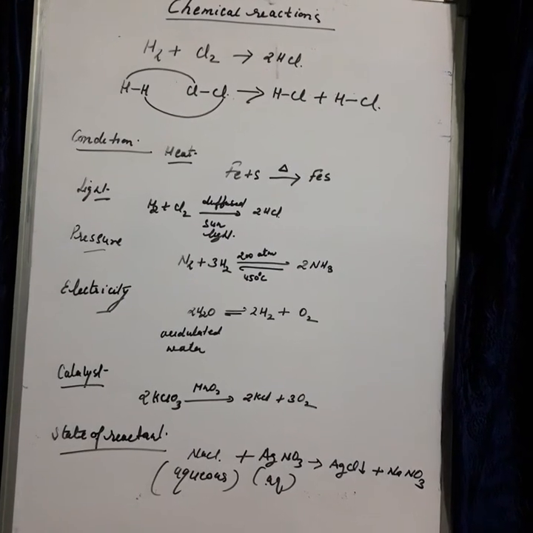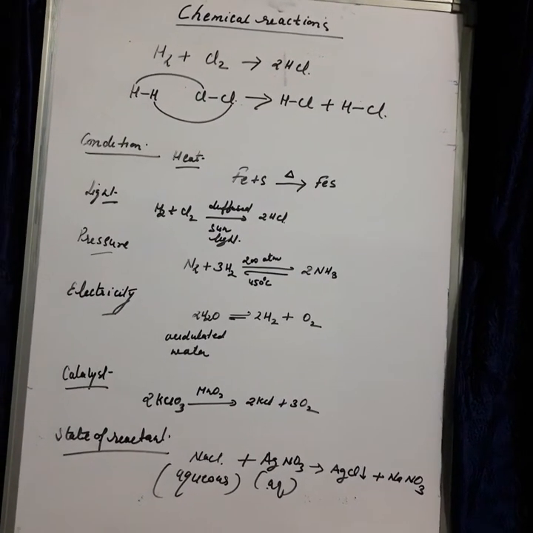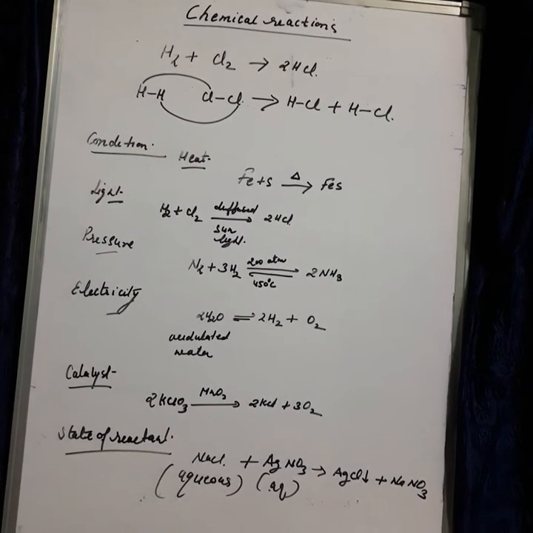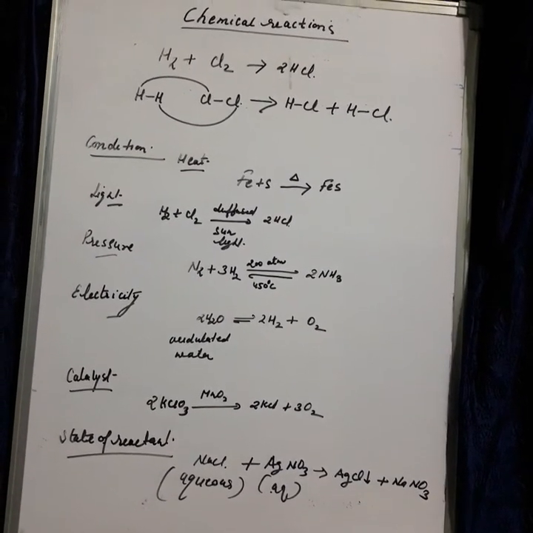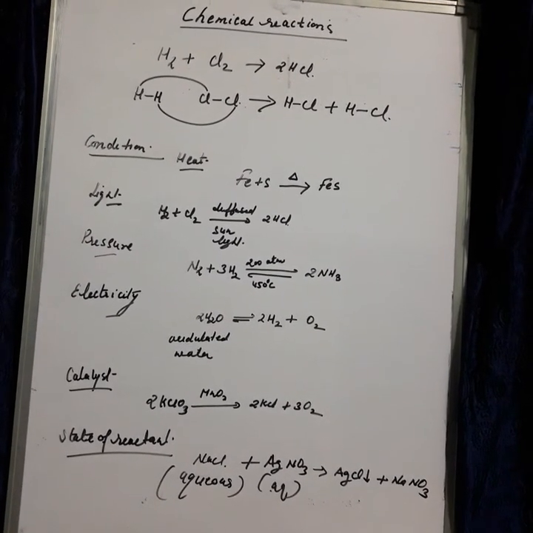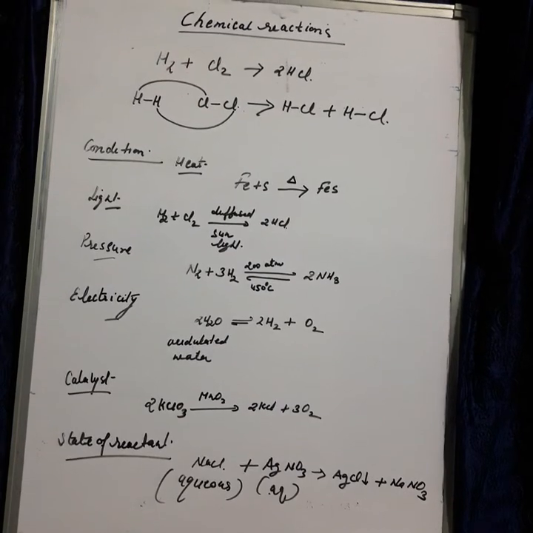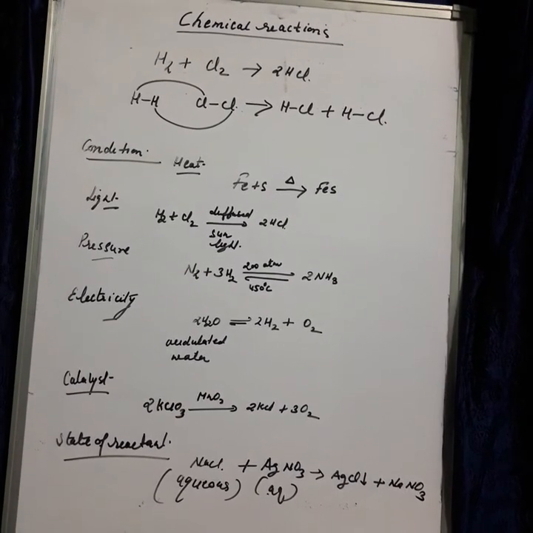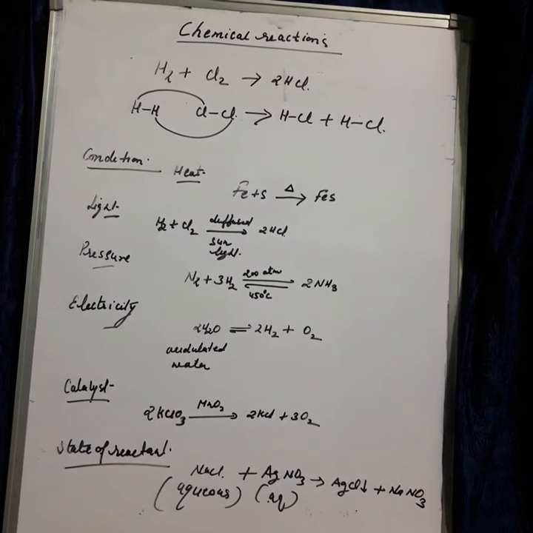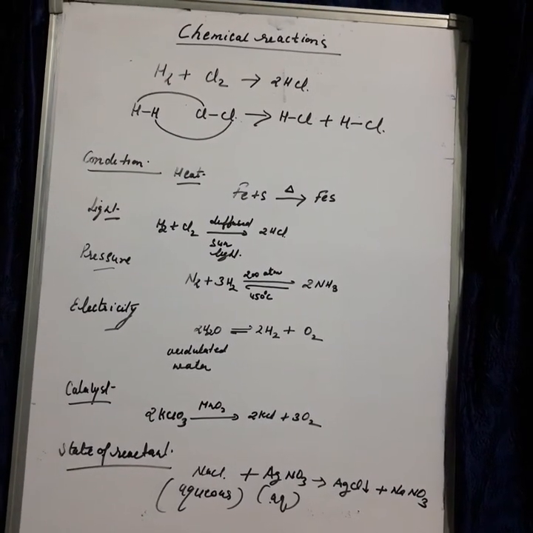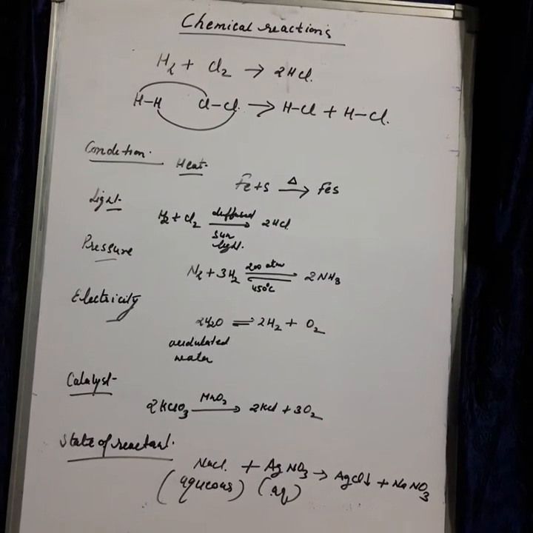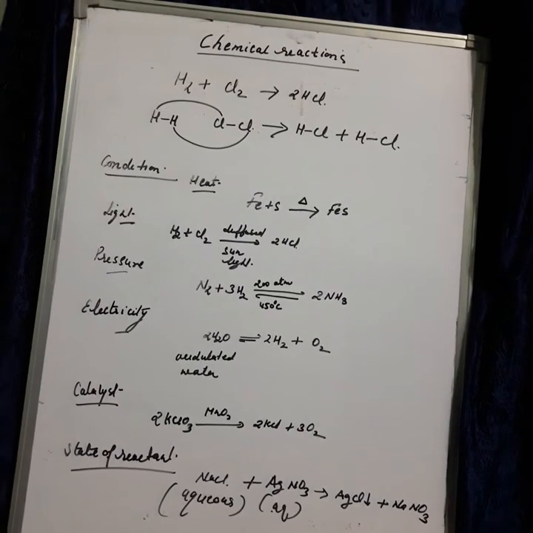Is it clear? You can see clearly in this reaction the bond which is present in the hydrogen molecule is broken to release two atoms of hydrogen. In the same way in chlorine also, the bond between the two atoms of the chlorine molecule is broken to release two chlorine atoms. So one hydrogen combined with one chlorine, another hydrogen combined with another chlorine to form two HCl molecules.